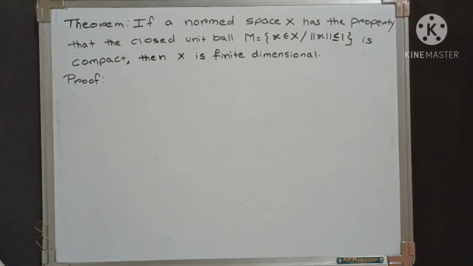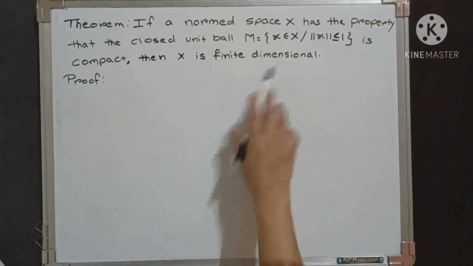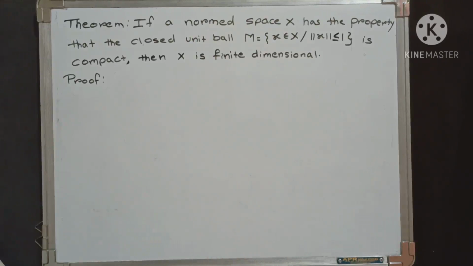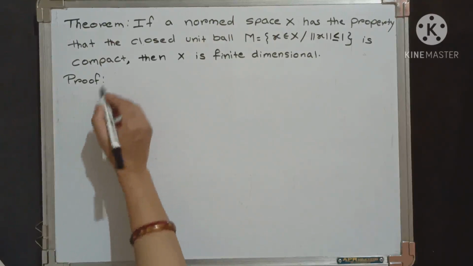Now to prove this theorem we use the method of contradiction. That means, to prove that X is finite dimensional, we assume that the dimension of X is infinite, and then we show that this leads to a contradiction. So we start the proof.